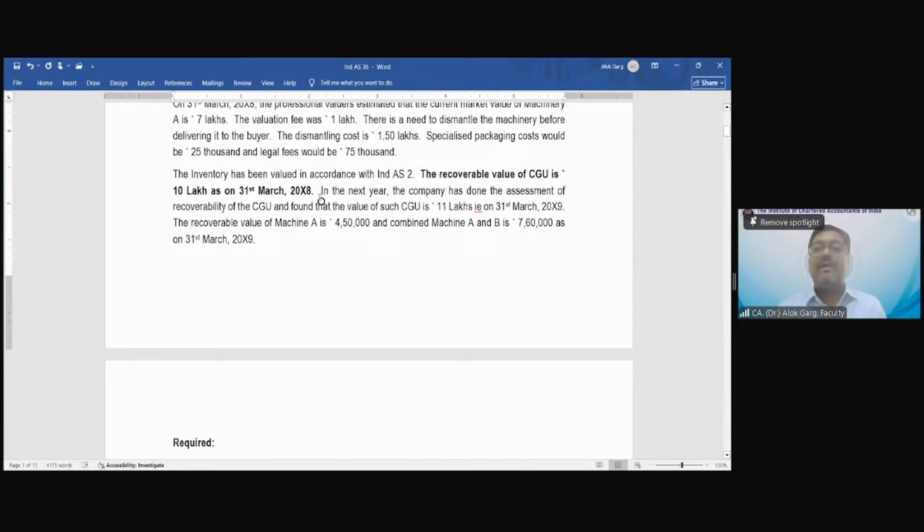So we have computed the impairment loss, allocated the impairment loss on the multiple assets within CGU. We have also computed the revised carrying value. The question said, in the next year, the company has done the assessment of recoverability of CGU and found that the value of CGU is 11 lakh as on 31st March 2009. Recoverable value of machine is 450 and combined machine A and B is 760 as on 31st March 2009. In the next year, the value has gone up.